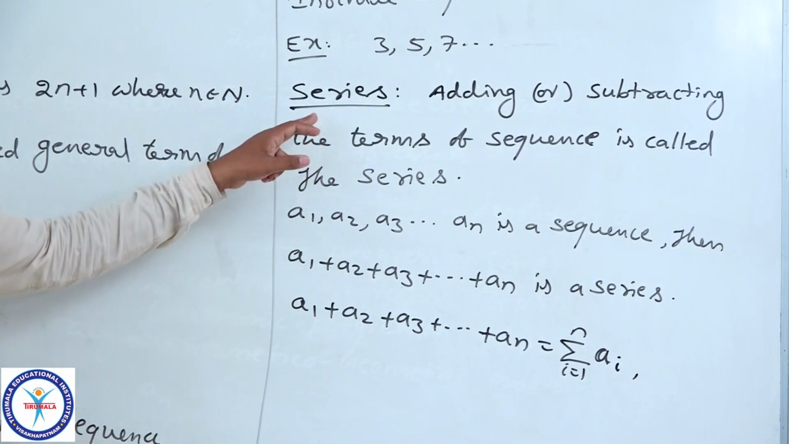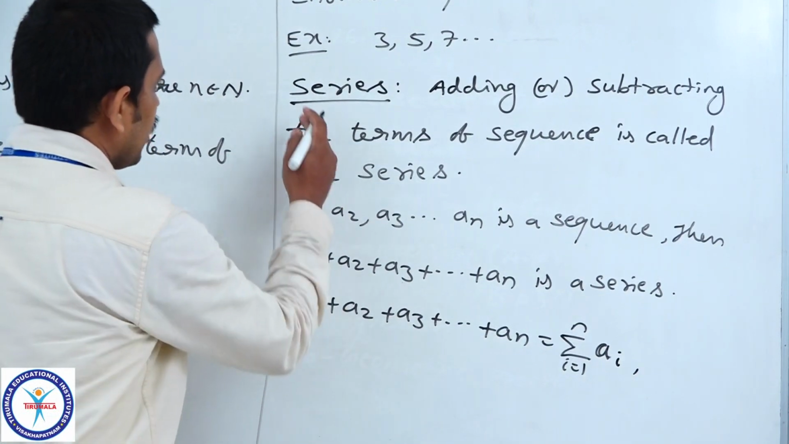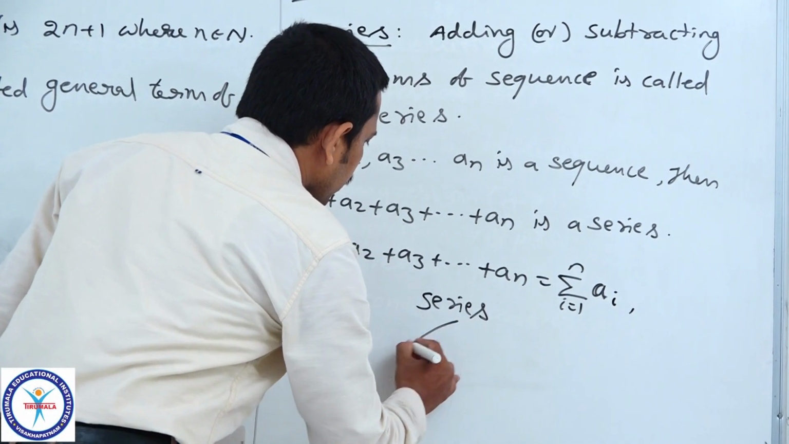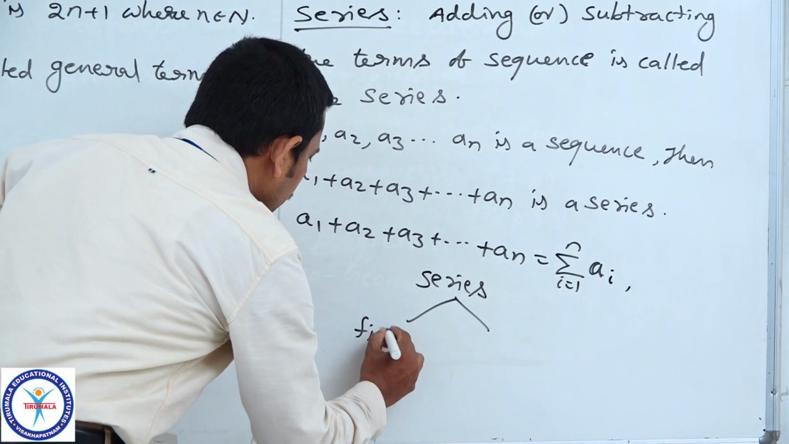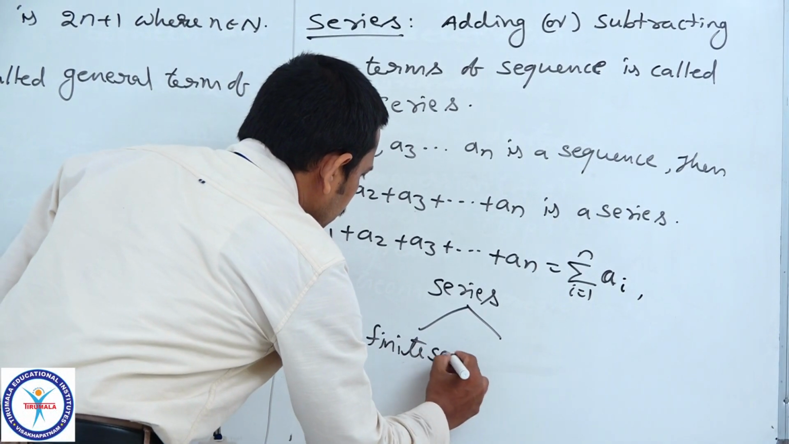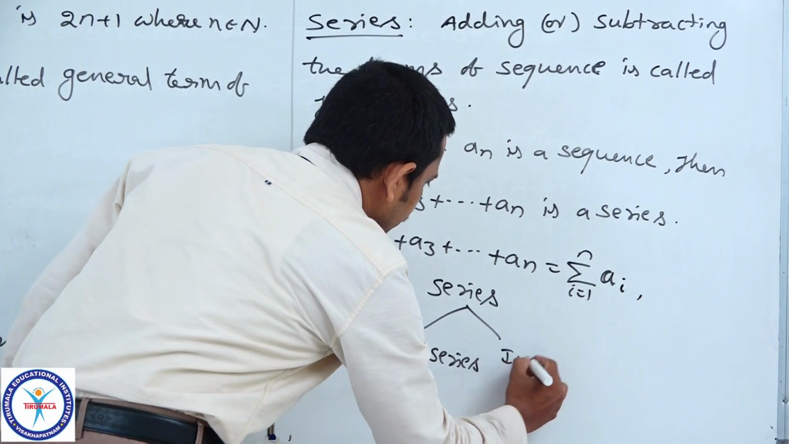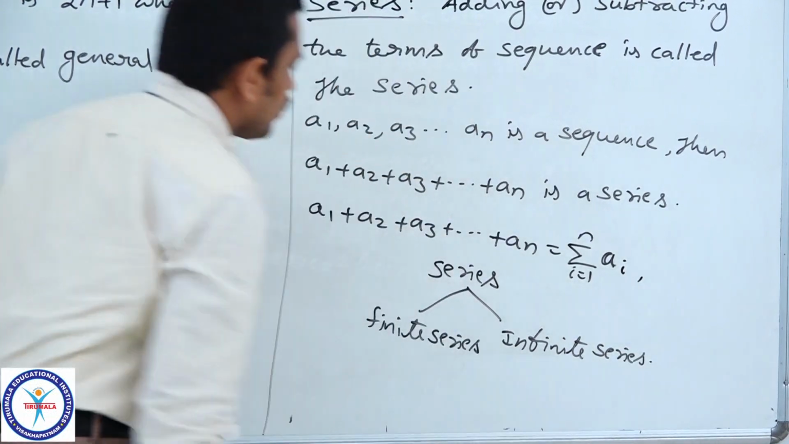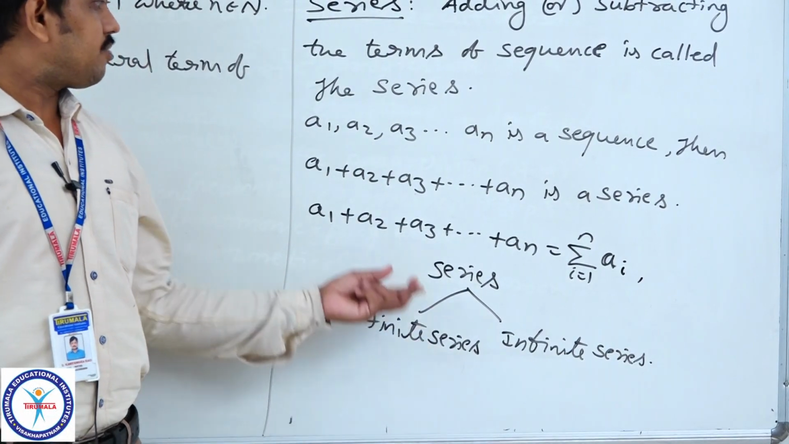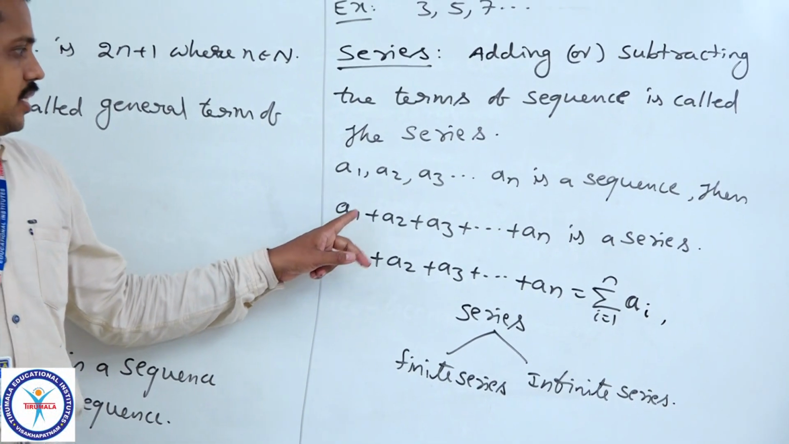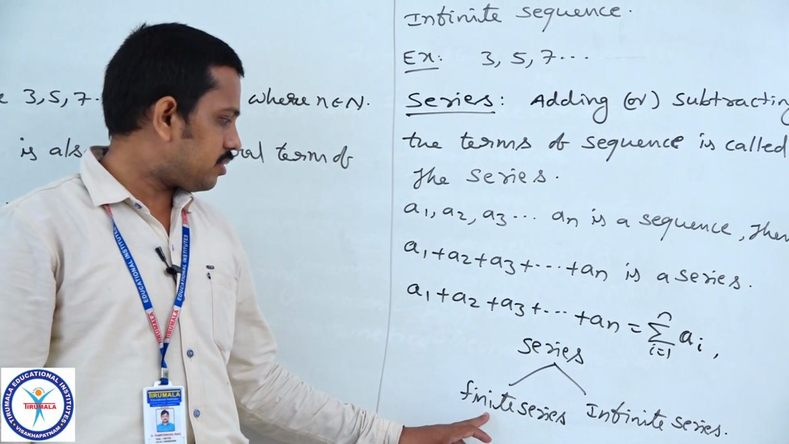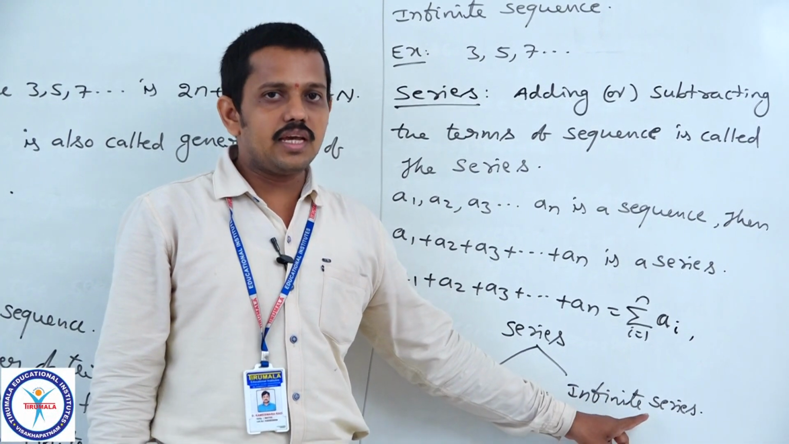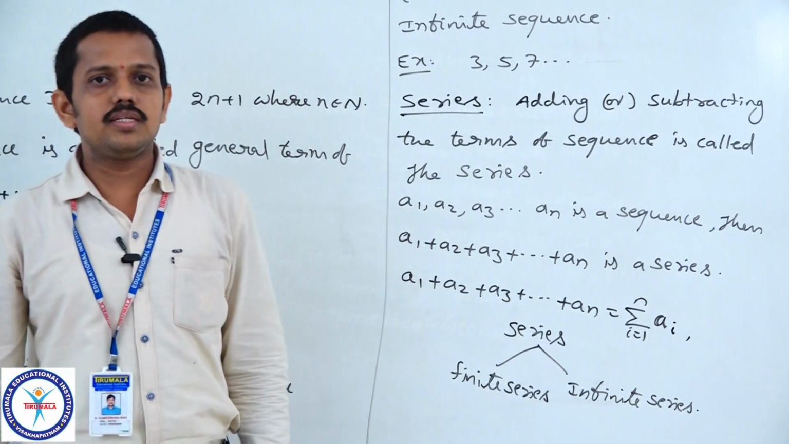Here the series are also of 2 types. There are 2 types of series. One is finite series and another one is infinite series. What is a finite series? If the number of terms in the series is finite, then it is called a finite series. If the number of terms in the series is infinite, then it is called an infinite series.